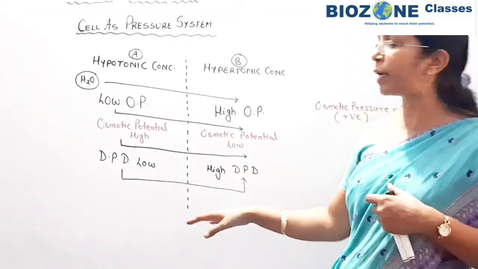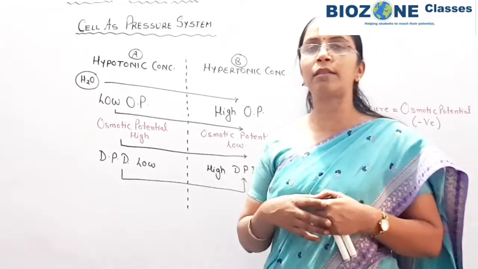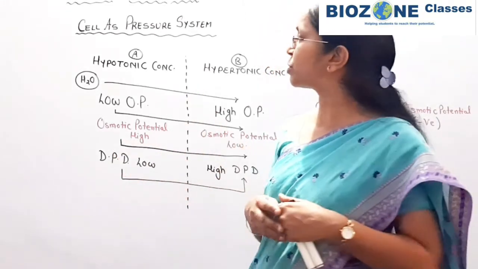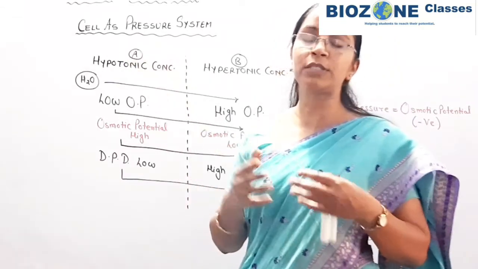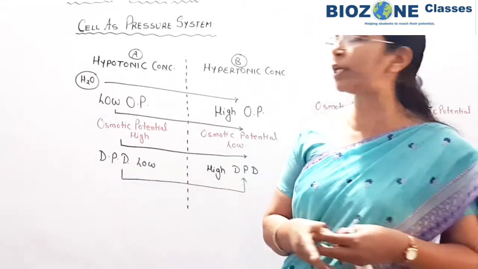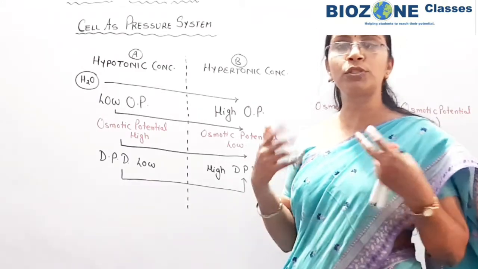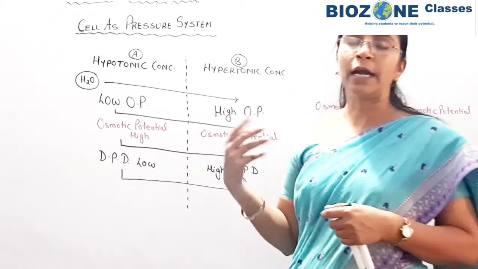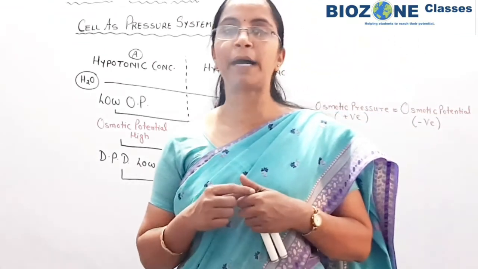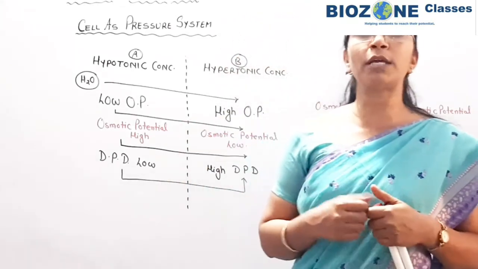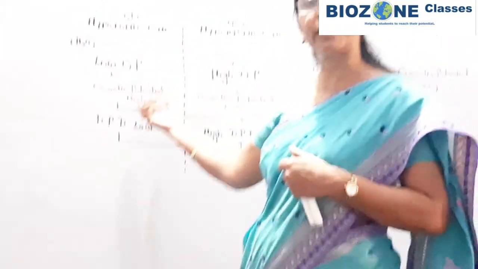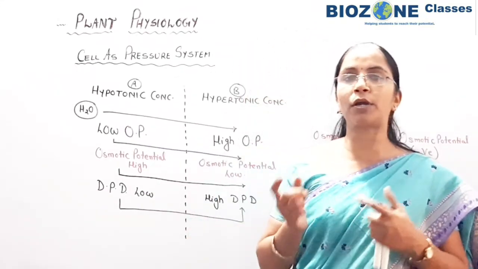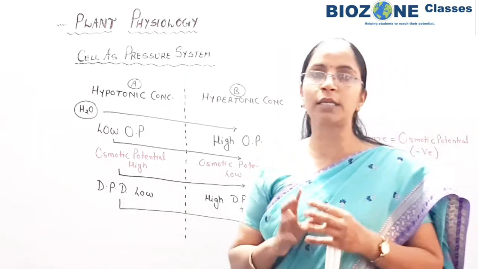So with this topic and revision, I complete today's session. Mainly we were studying the cell as a pressure system, and we studied the diffusion pressure deficit and how water is moved if the question is placed to differentiate the different concepts. So remember this part very well, because this is one of the most confusing parts for students: how osmotic pressure and osmotic potential are generated or cause the movement of water in different directions. So I think it is clear to all.